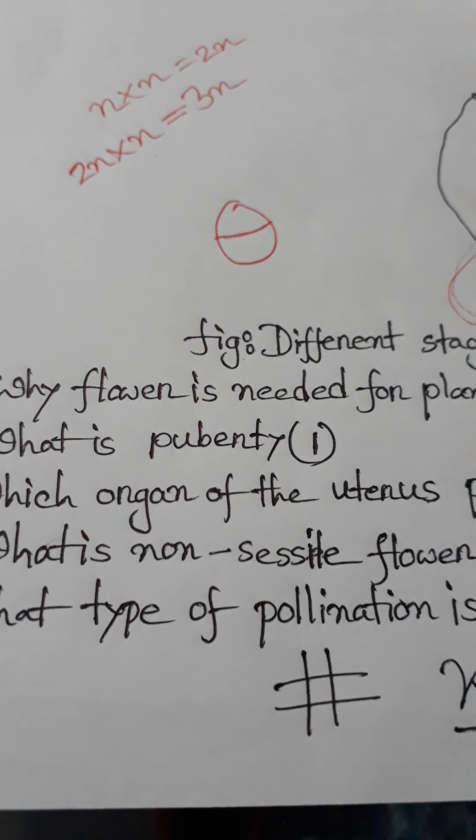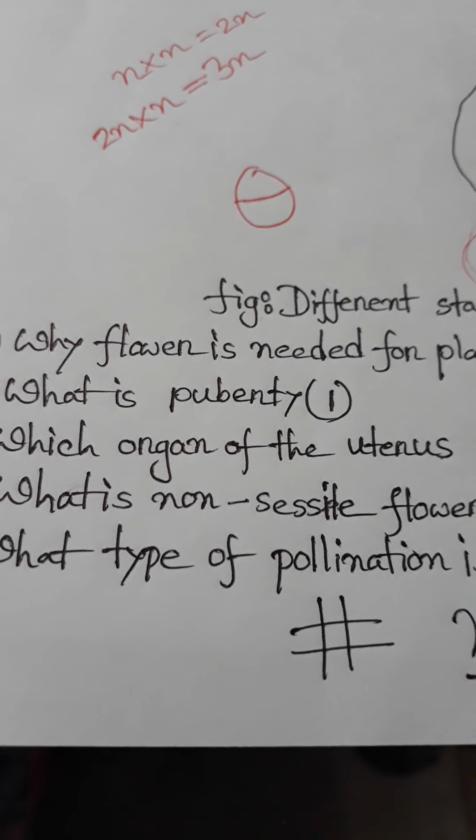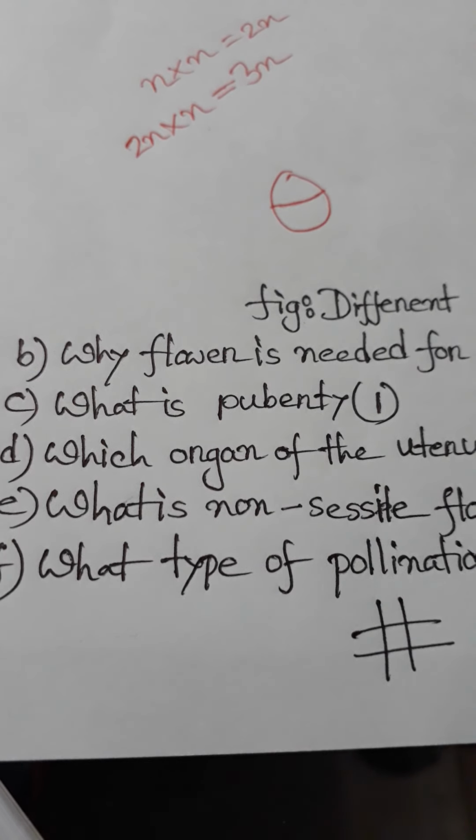Such as Rajanigandha. This is a non-sessile flower, and a sessile flower is, for example, China rose. This is the difference between sessile and non-sessile.